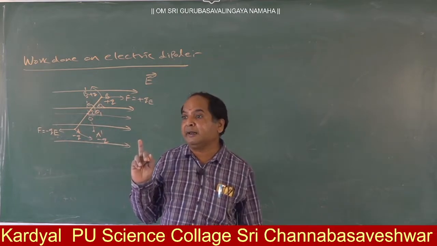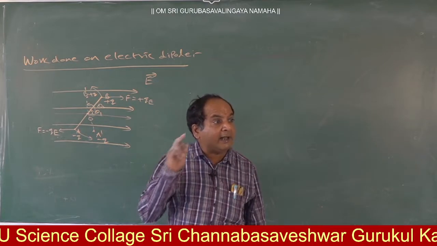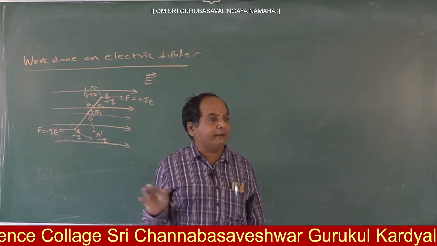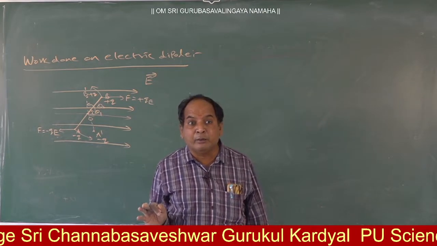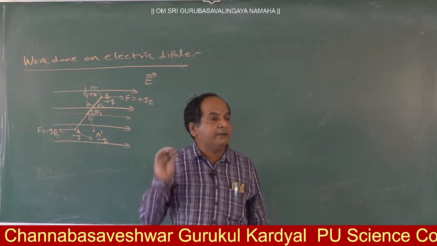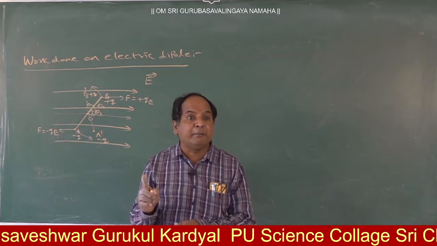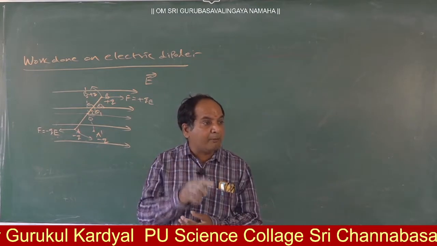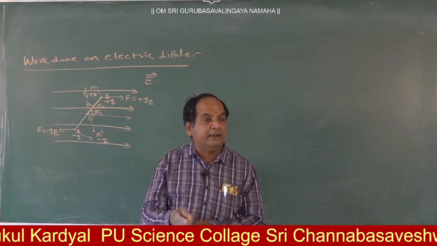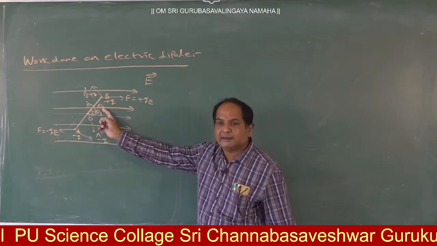That is important here. That new theta 2 is the angle subtended with the electric field. Always we should measure the angle with respect to the electric field. Why? Tau is equal to P sin theta, where theta is the angle between P and E, that means between the dipole moment and the electric field. So here, with respect to the electric field only, the angle is theta.